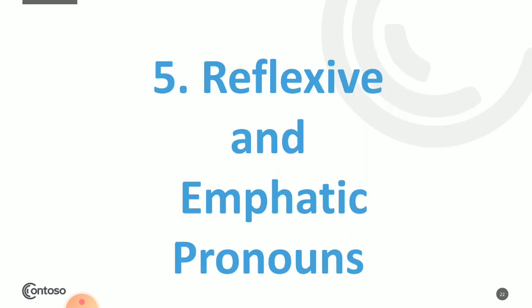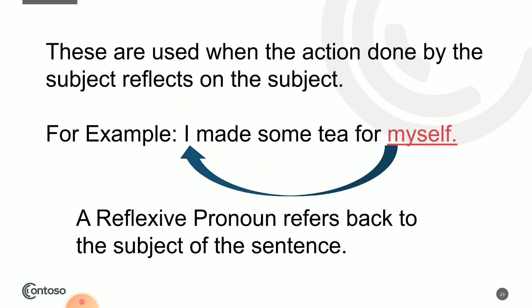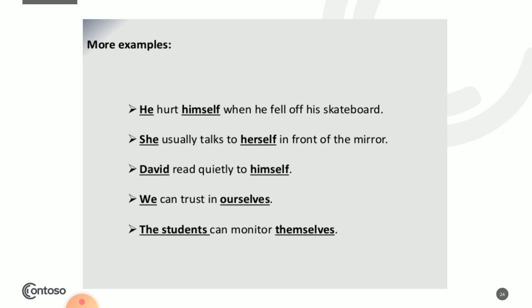Okay? Now, reflexive and emphatic pronouns. These are used when the action done by the subject reflects on the subject. For example, I made some tea for myself. So, myself, we are coming back to the subject I, because tea that I have made is for myself. So, reflexive pronoun refers back to the subject of the sentence. Okay? Remember it.